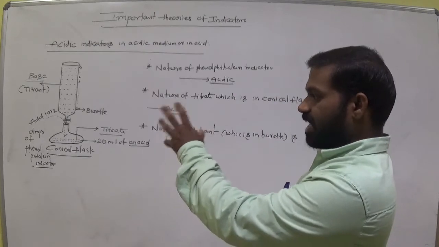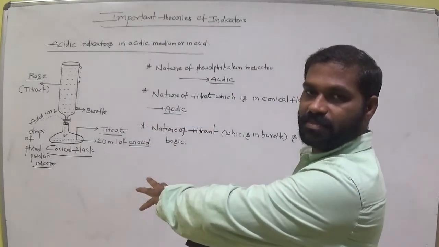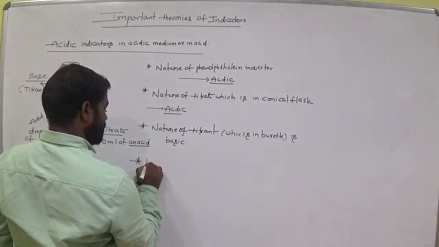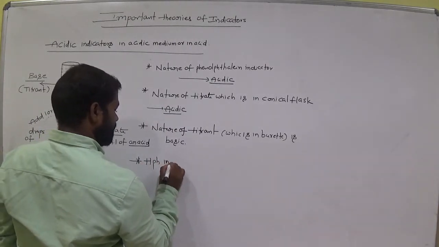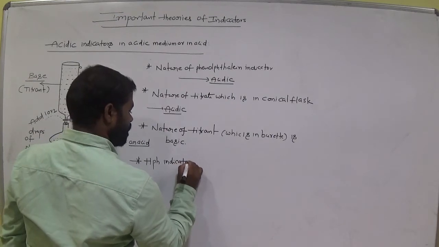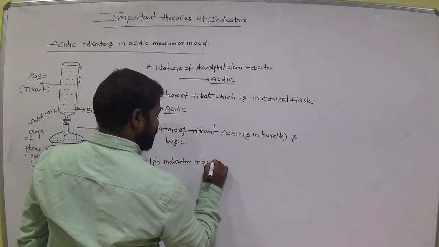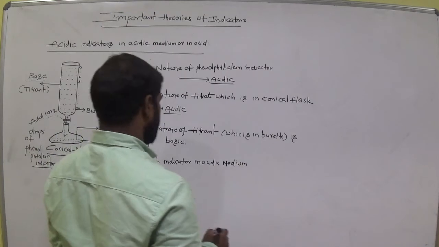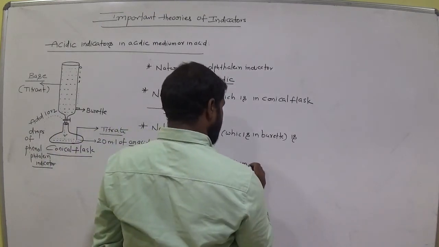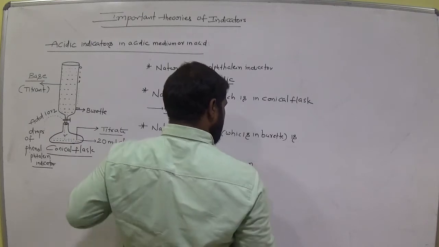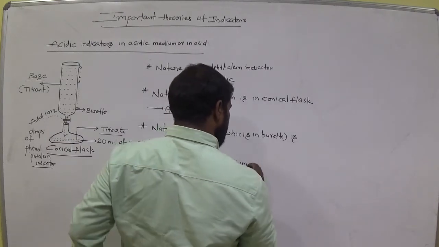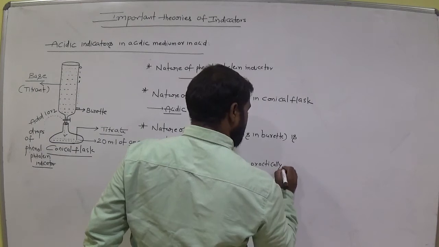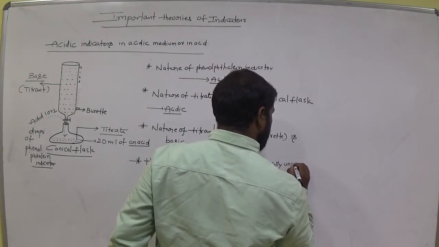So phenolphthalein indicator in acidic medium is practically unionized.